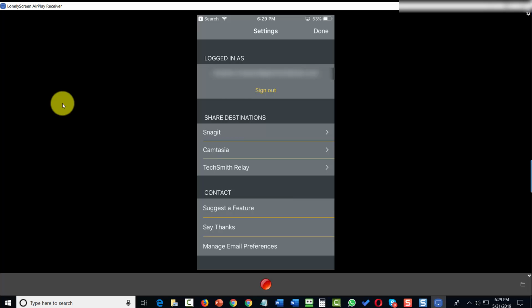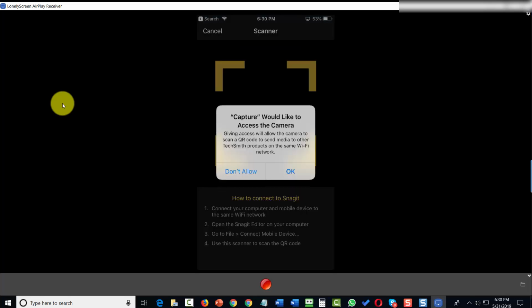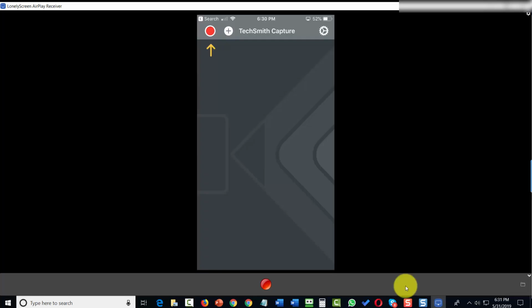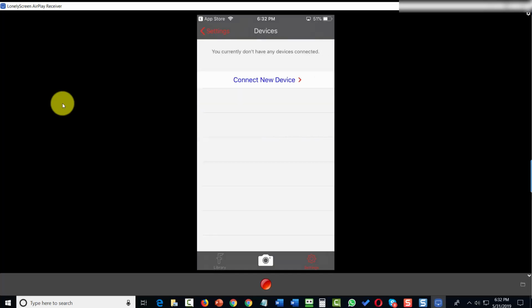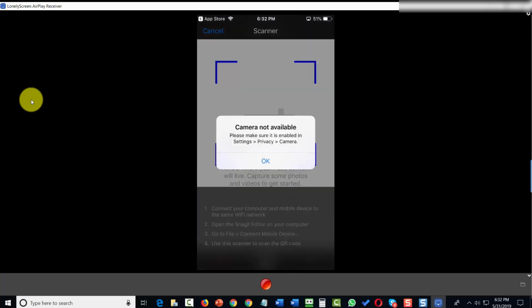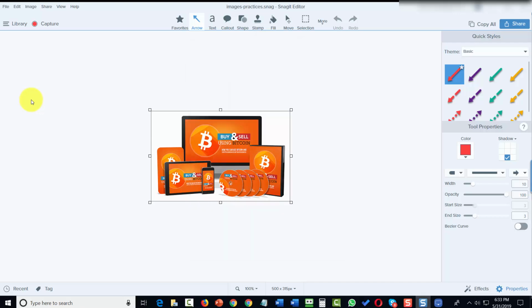And you'll notice that inside of your capture program, you can indicate that your shared destination is going to be your Snagit installation. You'll then click Connect New Device. You'll then need to scan the appropriate QR code. Once you do that, your device will be connected, and then your content will be shareable to your Snagit account. Inside of TechSmith Fuse, the process is the same. You'll click the Snagit. You'll then click Connect New Device. You'll come back to the same screen, and then you'll connect your device.